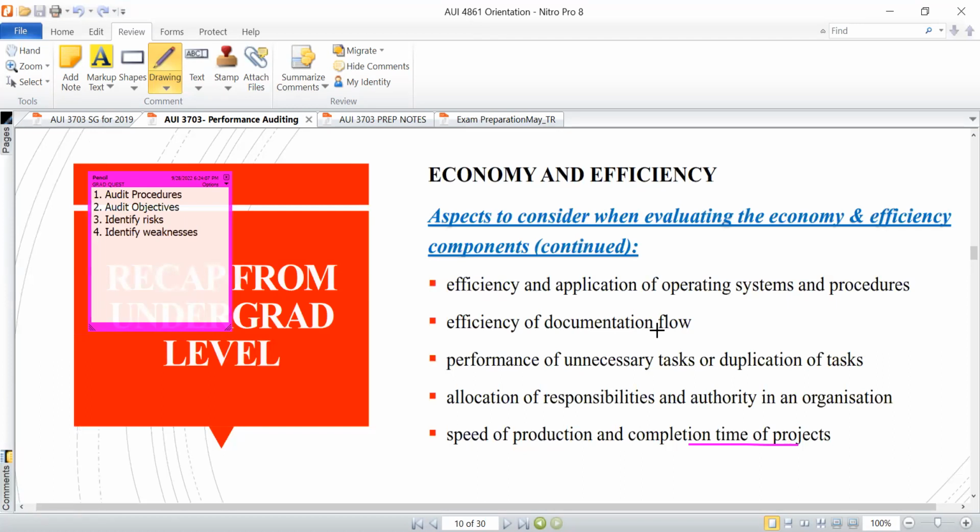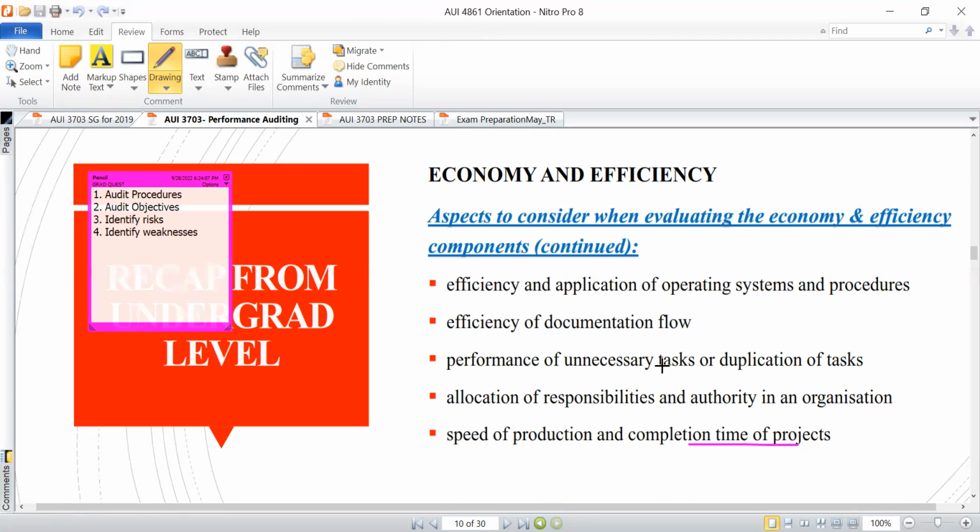If there is no flow of documentation taking place, that already should tell you that there is a probability that there is no record keeping taking place, and there could be fraud being perpetrated by the senior management within the division in that organization. So when you're dealing with the documentational flow, what we are trying to evaluate is the efficiency of the process.